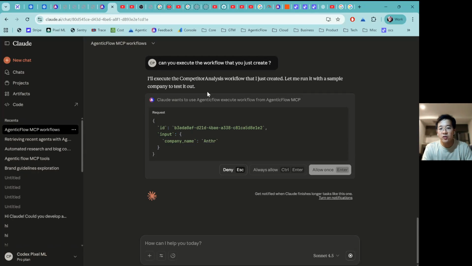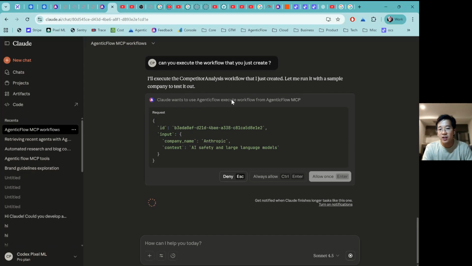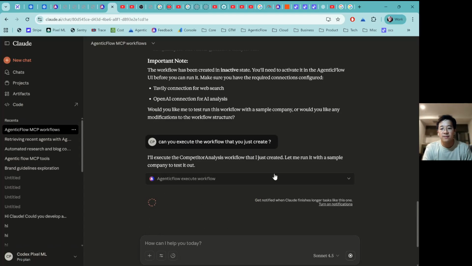Okay, so it's going to ask me whether I want to execute this workflow with the input company name, Anthropic, and the context. Let me always allow. Let's see. Because this one is kind of our alpha feature, we still have to optimize it.